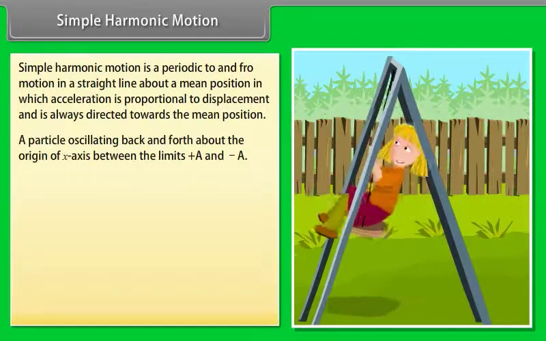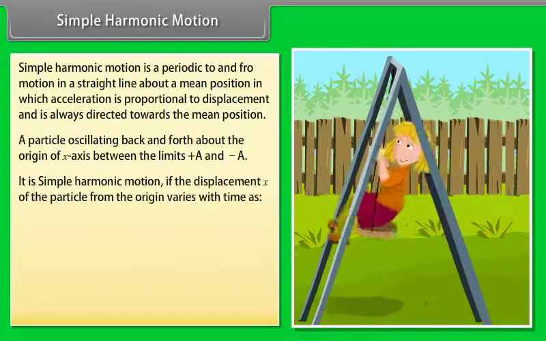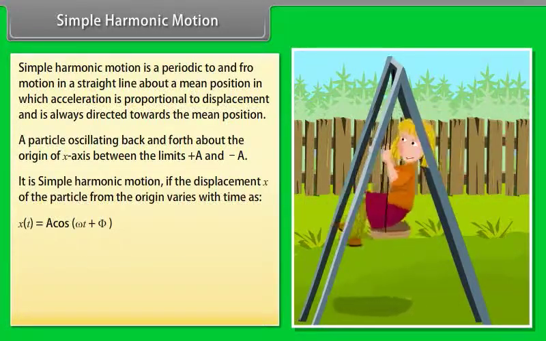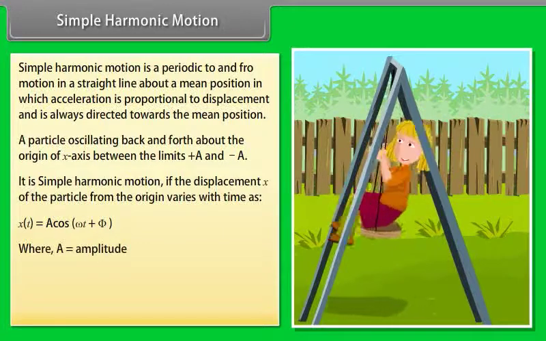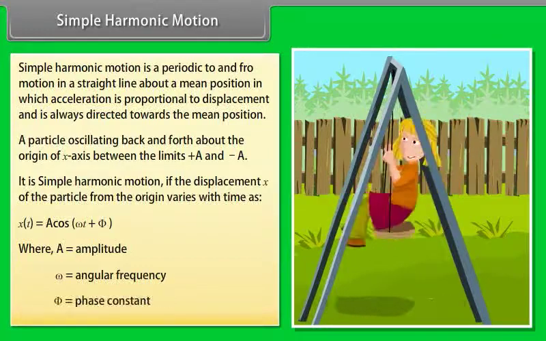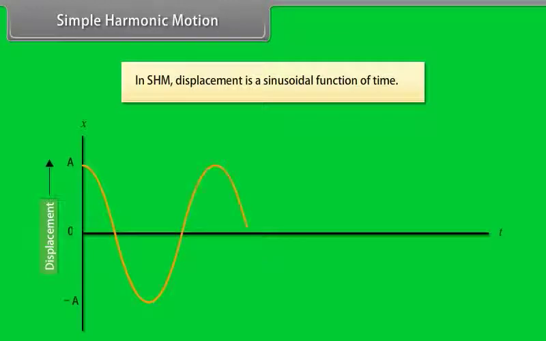Consider a particle oscillating back and forth about the origin of an x-axis between the limits plus A and minus A. It is simple harmonic motion if the displacement x of the particle from the origin varies with time as x(t) = A cos(ωt + φ), where A is amplitude, ω is angular frequency, φ is phase constant. In simple harmonic motion, displacement is a sinusoidal function of time.